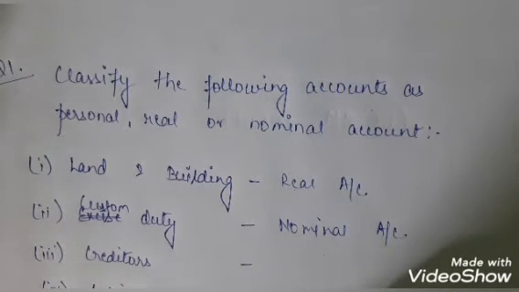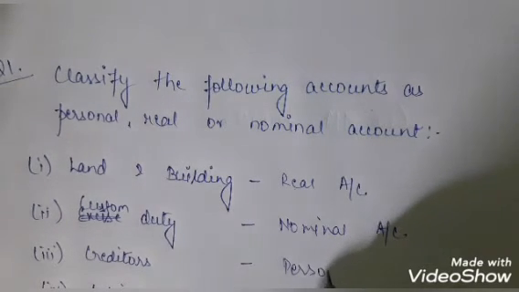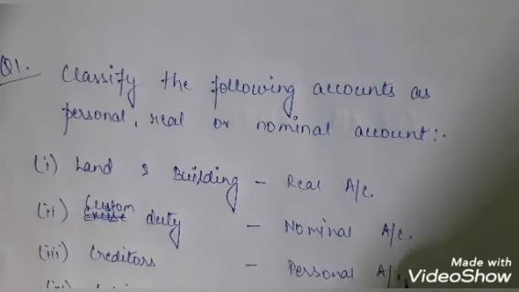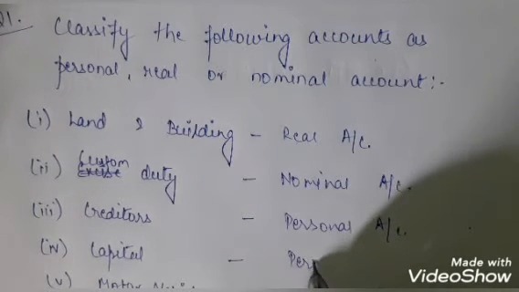Now the third is our creditors. Creditors of course is related to some person. Some person might be our creditor or debtor. So creditor would be a personal account. Now the capital, because it is invested by someone, and the proprietor is of course a person, capital is also a personal account.